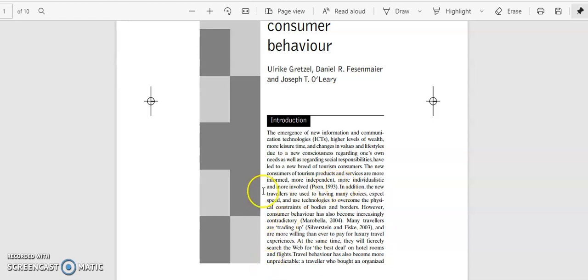It starts with a line, say: the emergence of new information and communication technologies, ICTs, higher level of wealth and more leisure time, and the changes in values and lifestyles due to a new consciousness regarding one's own needs as well as regarding social responsibilities have led to a new breed of tourism consumers. So the new consumers of tourism products and services are far more informed, more independent, more individualistic and more involved.